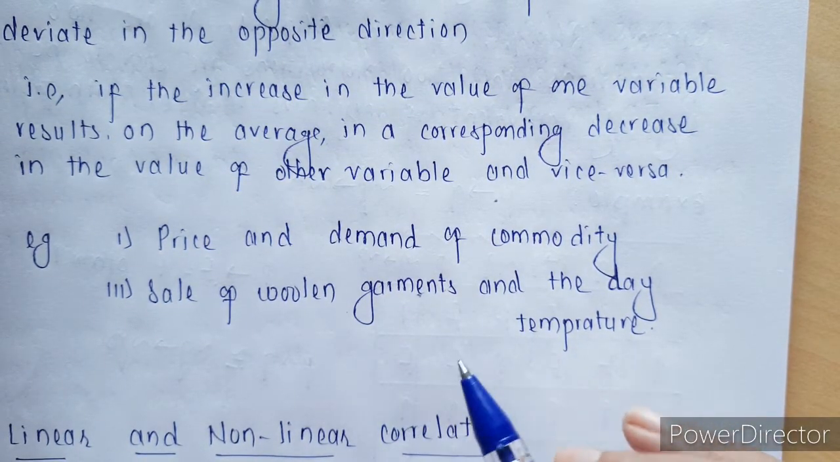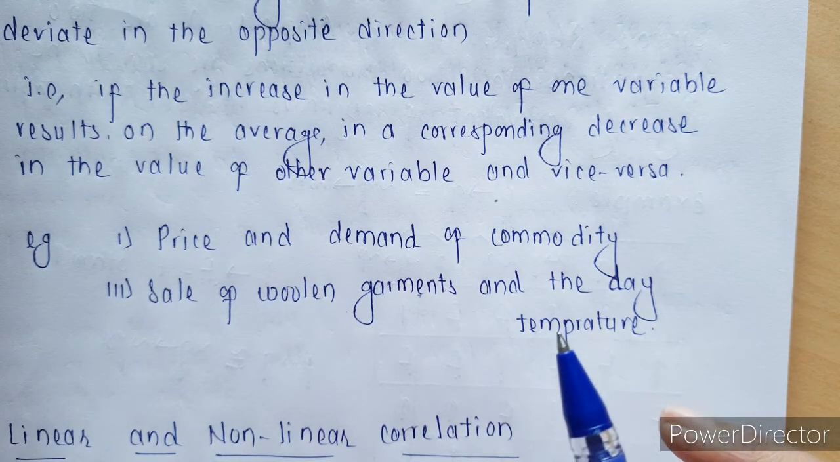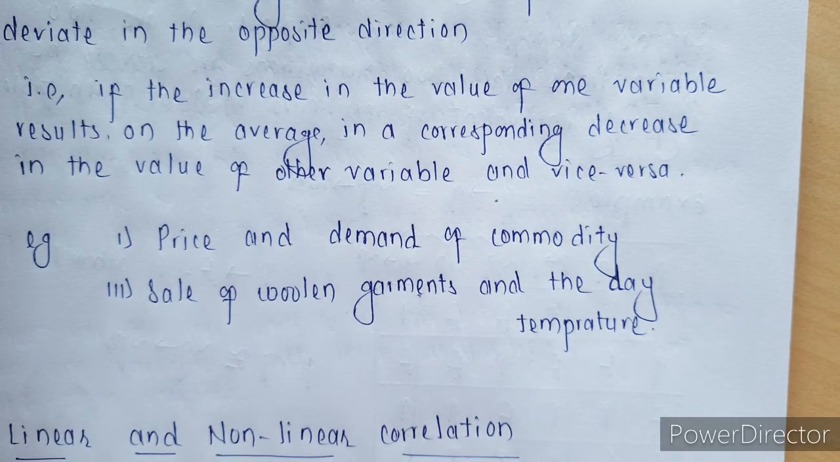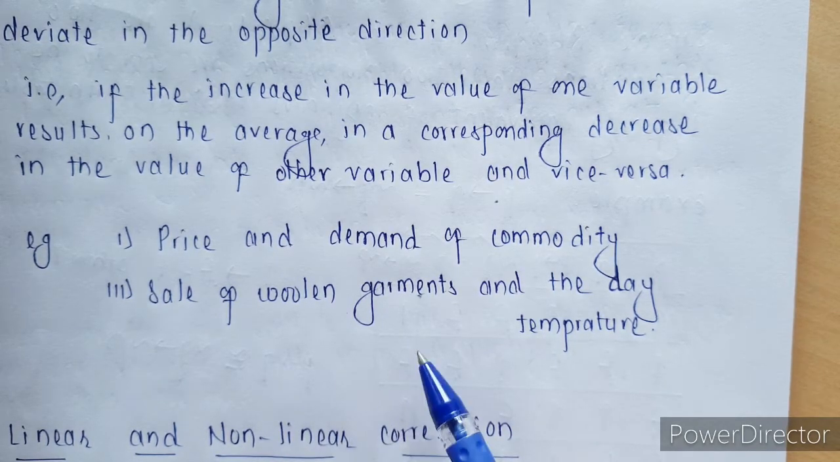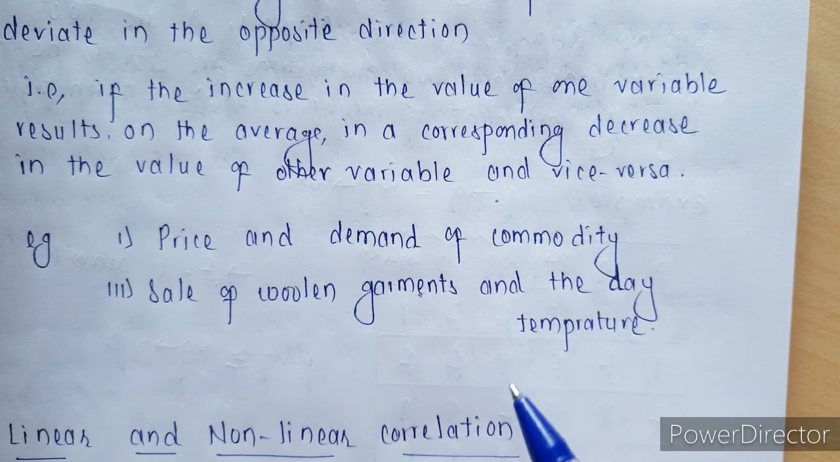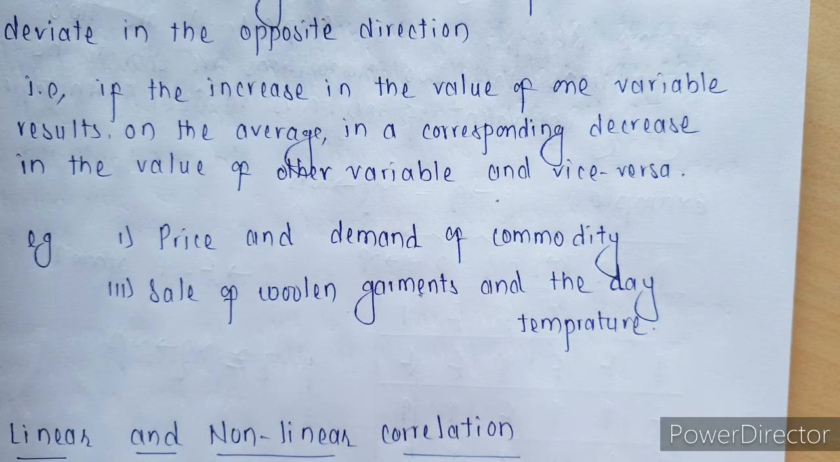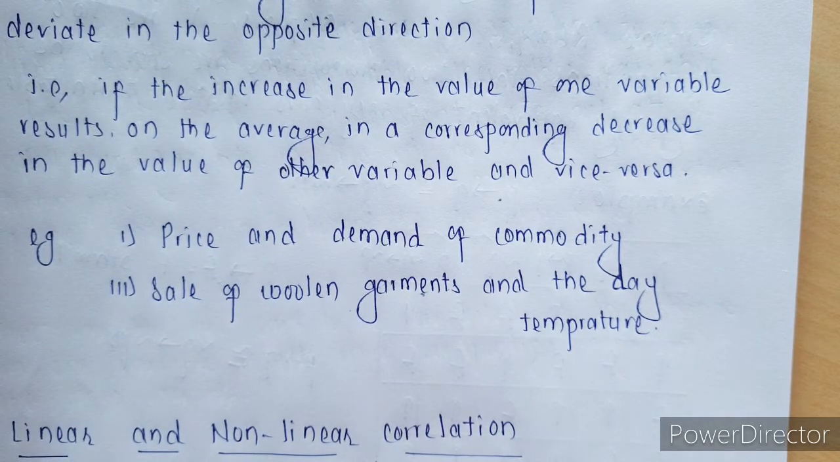Let's look at the second one, sale of woolen garments and the day temperature. As the temperature increases, sale of woolen garments is going to decrease, and if temperature decreases, we are going to need more warm clothes, so there will be more sale of woolen garments. They are inversely related to each other, wherein in positive correlation they are directly related to each other.